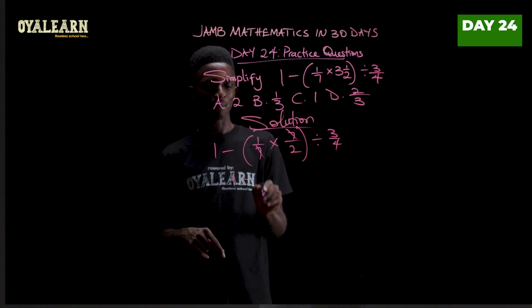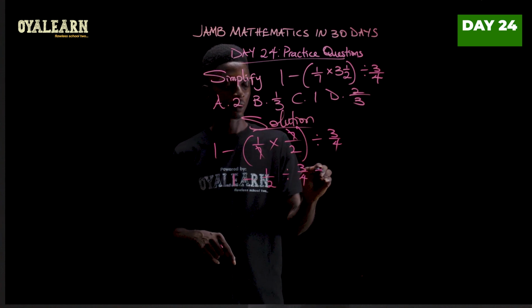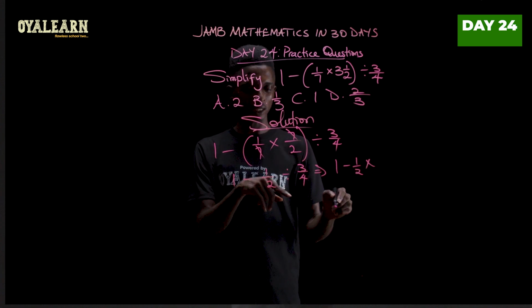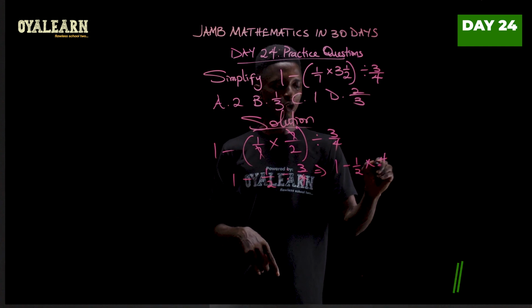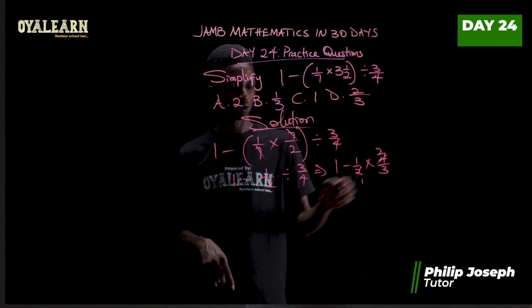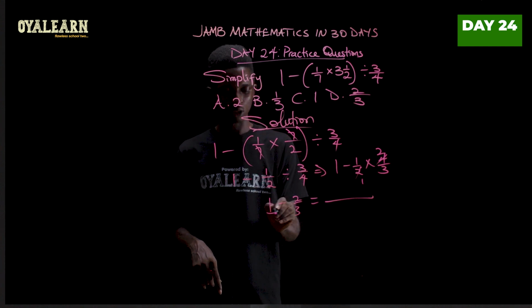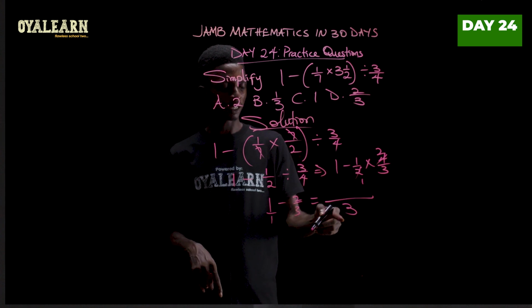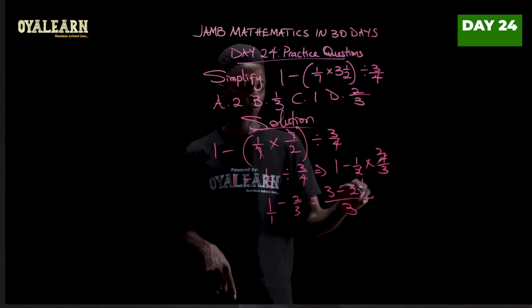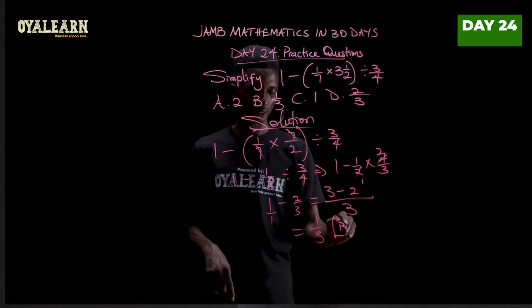So it's now 1 minus 1 over 2 divided by 3 over 4, which implies that we can have it as 1 minus 1 over 2. Changing this division to multiplication, we then flip this, so we have 4 over 3. So from here we can see we have 2 here 1, 2 here 2. So 1 minus 2 over 3, which would give us, now this is over 1, so LCM is 3. 1 here 3, 3 times 1, 3, minus 3 here 1, 1 times 2, 2. So our answer is then 1 over 3. Yes, that is option B.